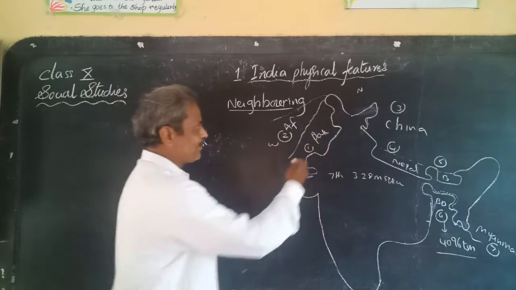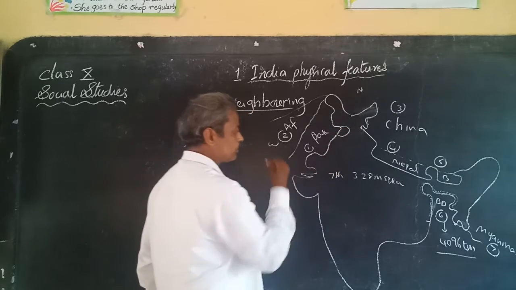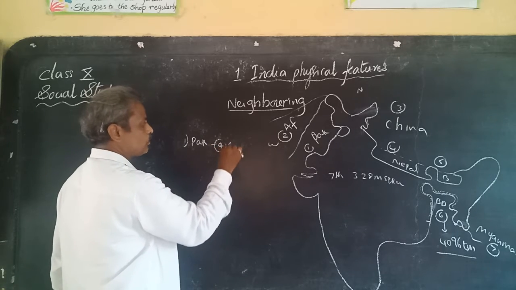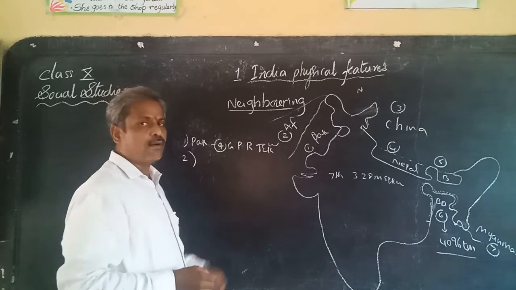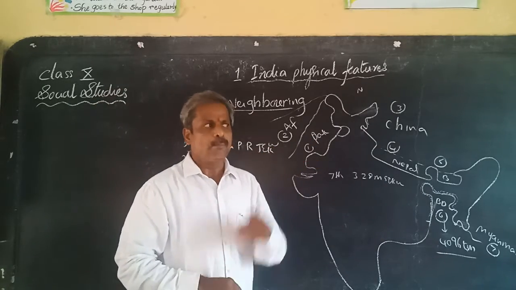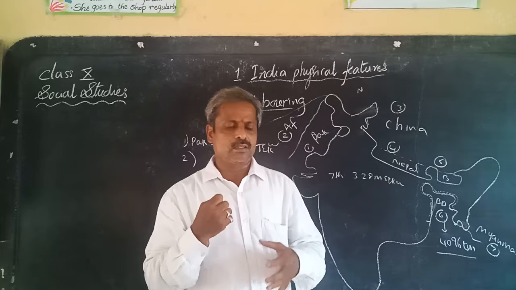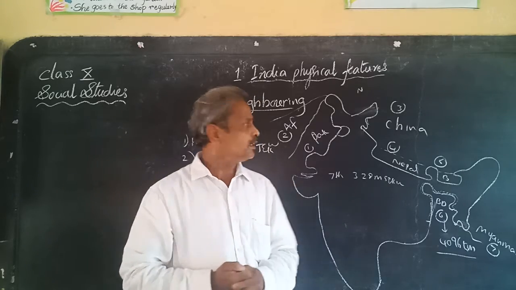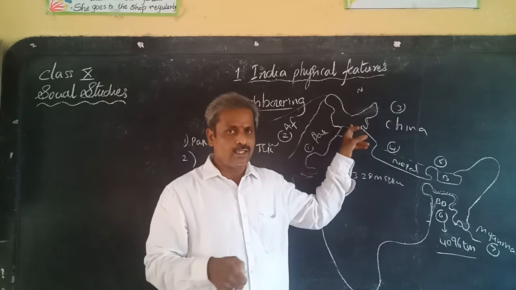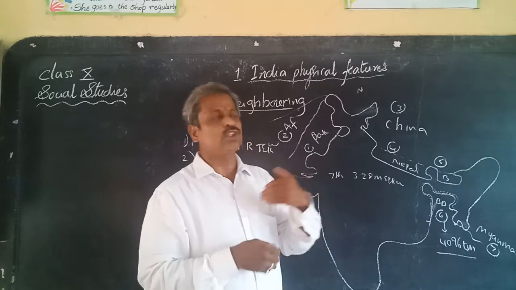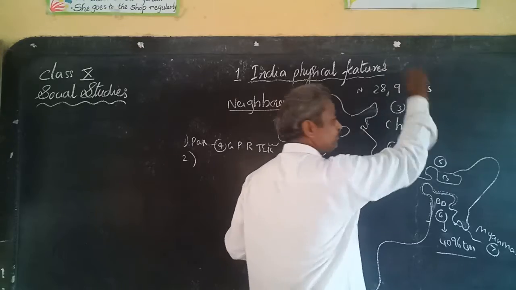Pakistan is sharing border with our Indian states Jammu and Kashmir, Punjab, Rajasthan, and Gujarat. So 4 states, Gujarat, Punjab, Rajasthan, and Jammu and Kashmir, are sharing border with our neighboring country Pakistan. But as we learned in the recent changes, our PM Narendra Modi has changed the designation of Jammu and Kashmir from a state into a union territory, and according to the new change, we have 28 states and 9 UTs.